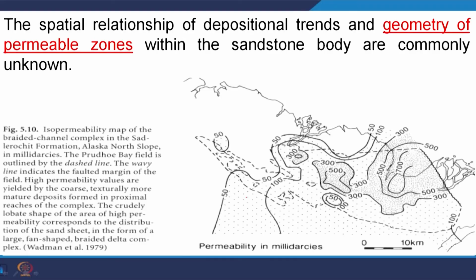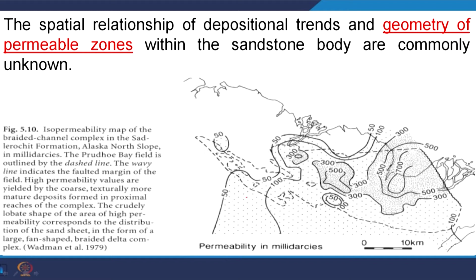The spatial relationship of depositional trend and geometry of permeable zone within the sandstone body are commonly unknown. Because when we are talking about the sandstone body, either it is a deltaic environment or a near coast environment or a fluvial environment, we do not know in which direction the porosity is increasing or permeability is increasing or decreasing. So, more and more information we will get with more experience and exploration.